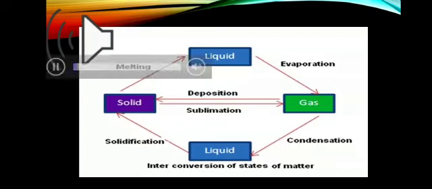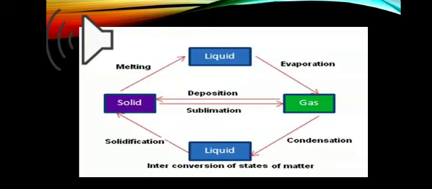Here we have a diagram. It is about the interconversion of state. What is this interconversion of state? It is the phenomenon of change of matter from one state to another and back to its original state. Matter can be changed from one state to another by changing temperature or pressure as you know. When heat energy is supplied to ice, it changes into water and then to vapor.